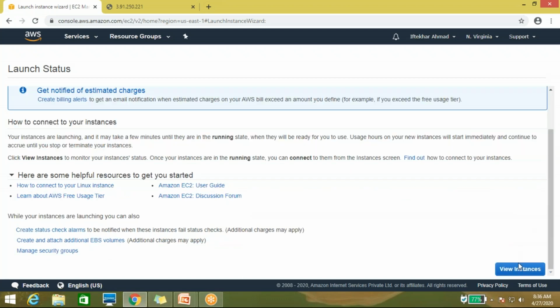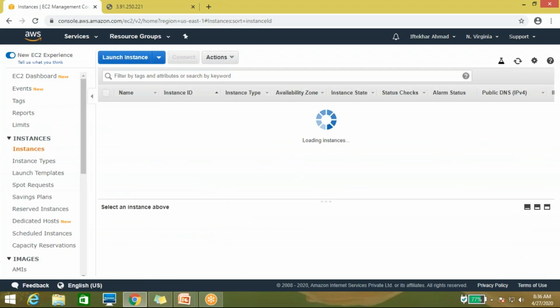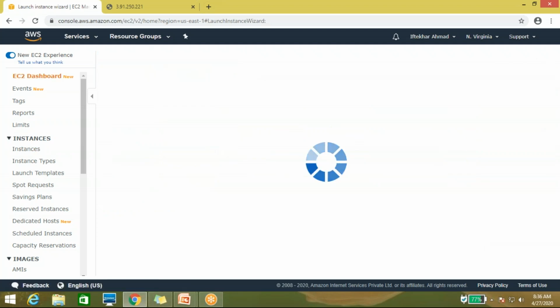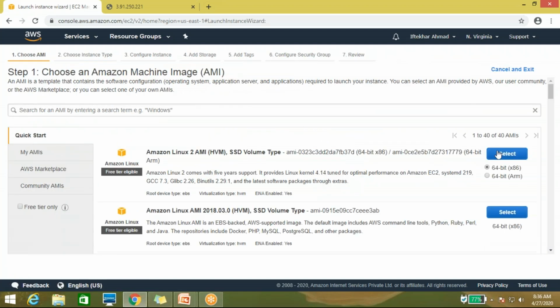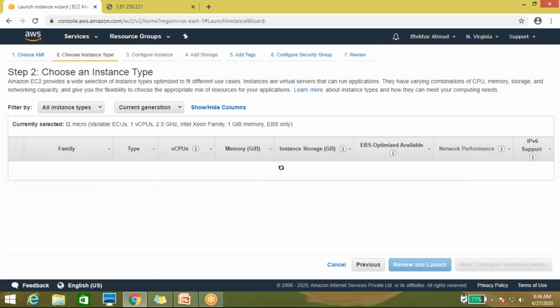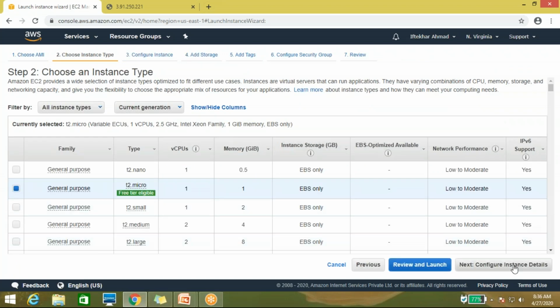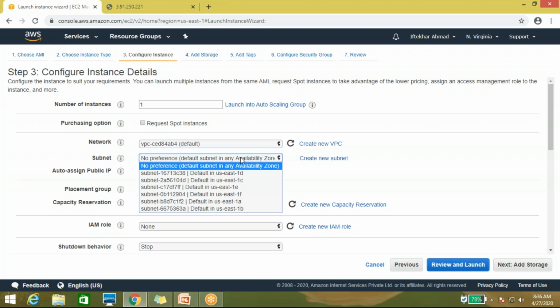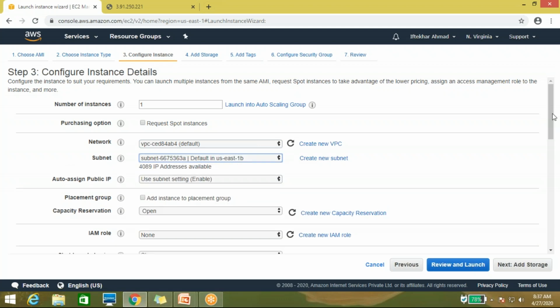So it's creating. I'm creating two instances so that I can show you how the traffic moves across the two instances with the same setup. In the VPC section I have chosen the default, and now I am choosing availability zone 1B.